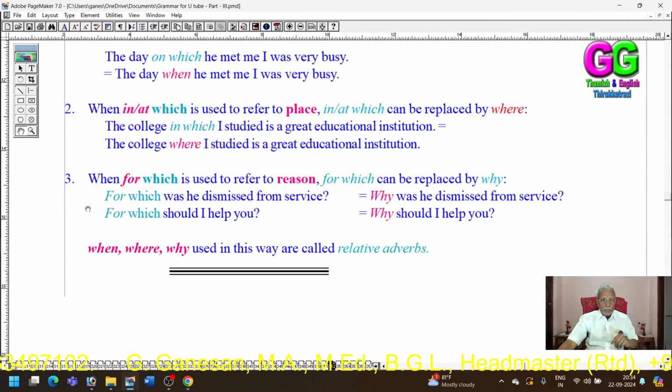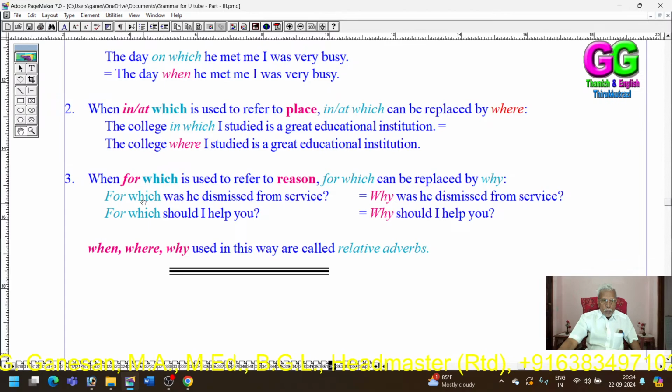Thirdly, when for which is used to refer to reason, we can replace for which by the adverb why.